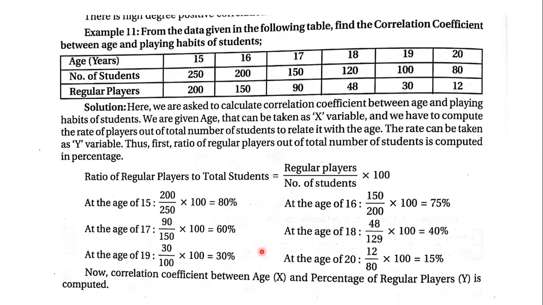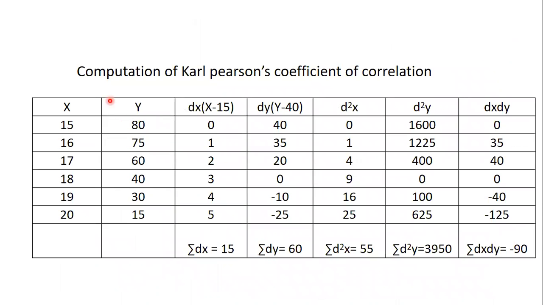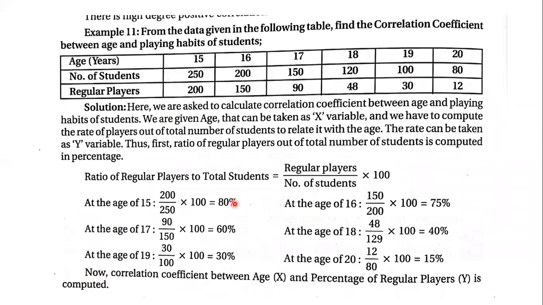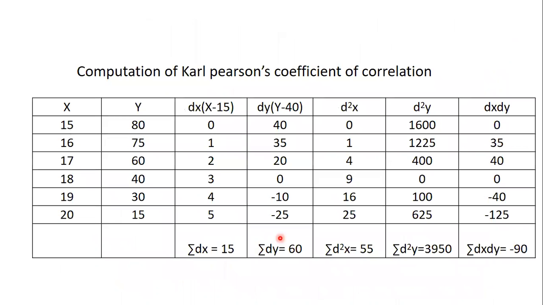Now later, the calculation part. We are calculating Karl Pearson's coefficient of correlation. First we took all the age groups as X, that is 15, 16, 17, 18, 19, 20. Next, for Y, whatever percentages we found, that is the percentage of regular players, is being considered. Starting at the age of 15, 80% of them were regular. As the age increased, the percentage started decreasing. This is one way you can analyze this. Okay, so that is X and Y.